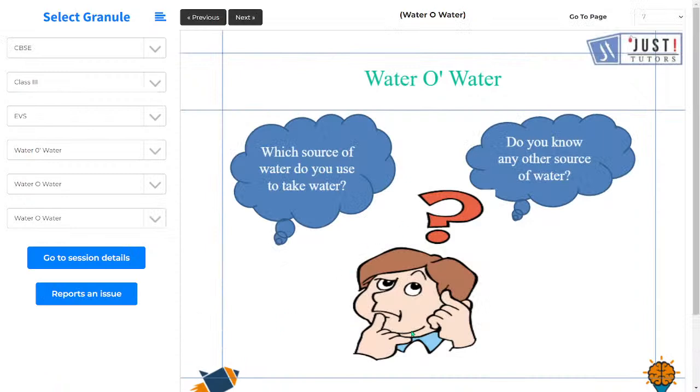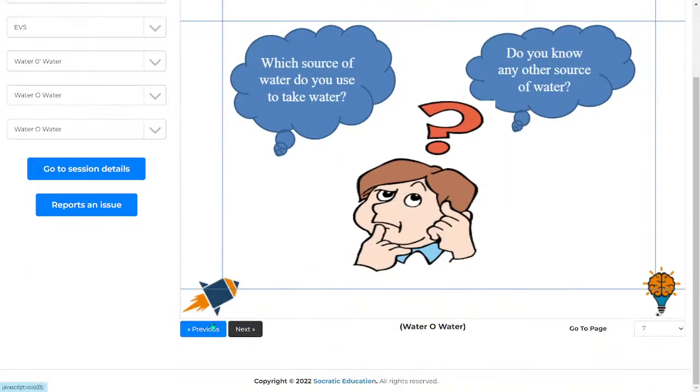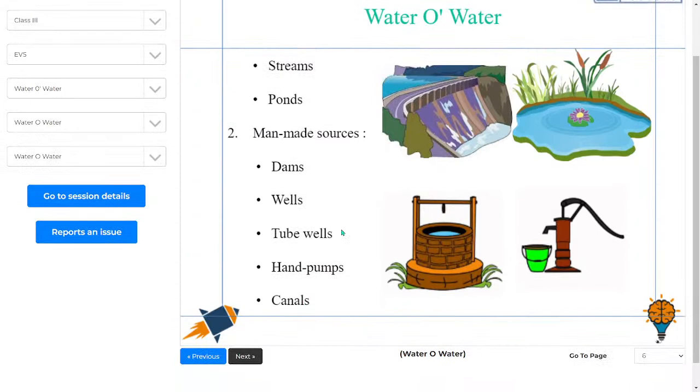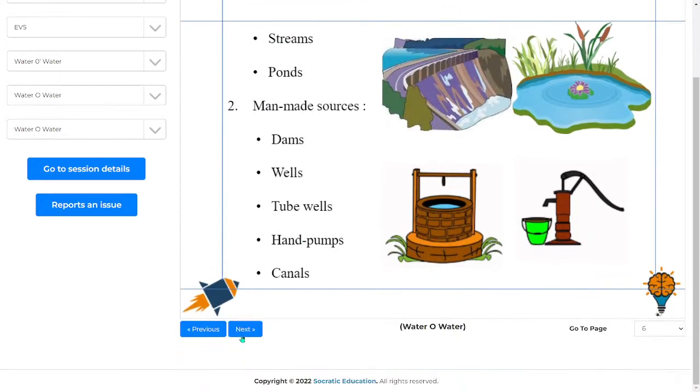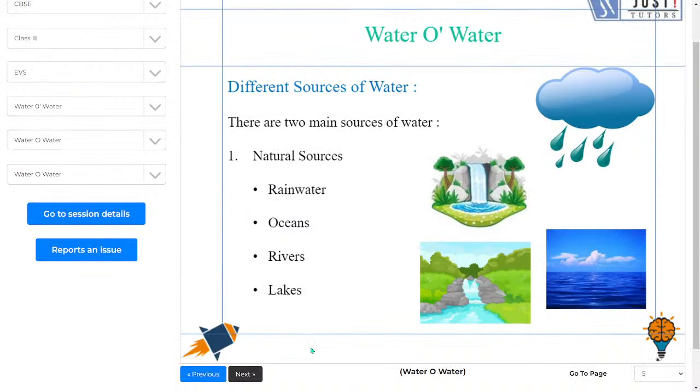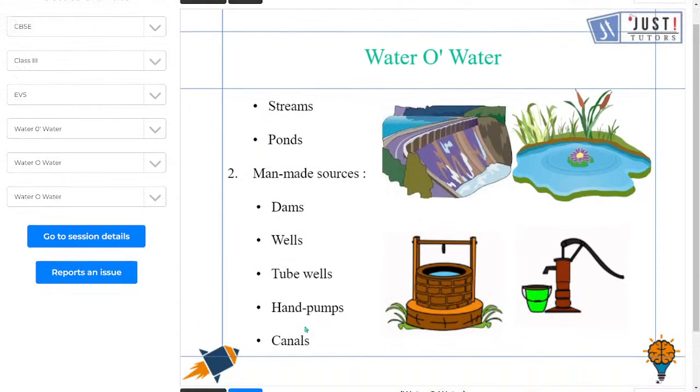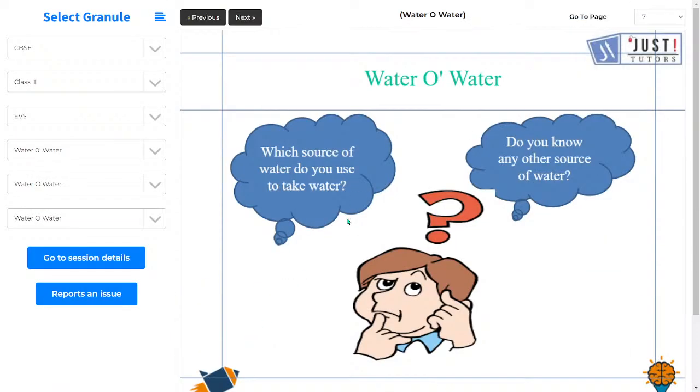Now here are a few questions that this boy is asking. Which source of water do you use to take water? So what do you think? What is the source from where you take water? This you have to think on your own from all the sources that we discussed. Like dams, wells, tube wells, hand pumps, canals, streams, ponds, rainwater, oceans, rivers, lakes. So among all these sources, what is the source which you use to get water?